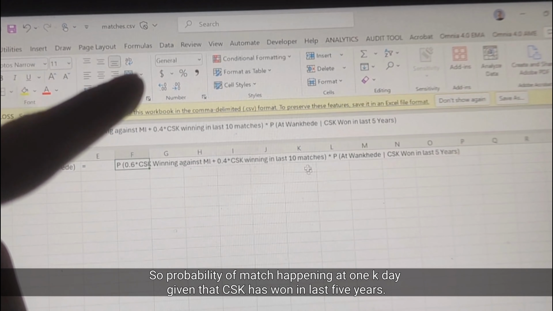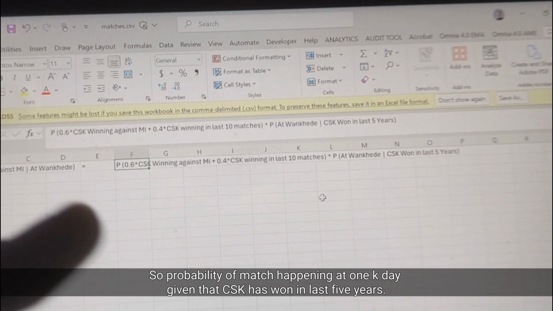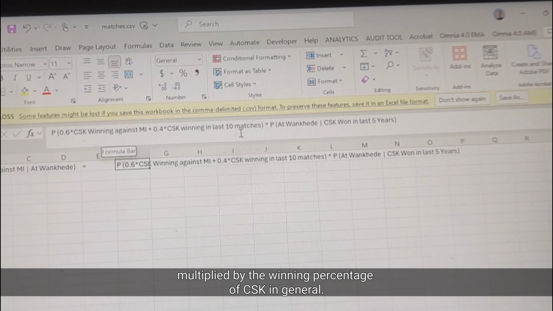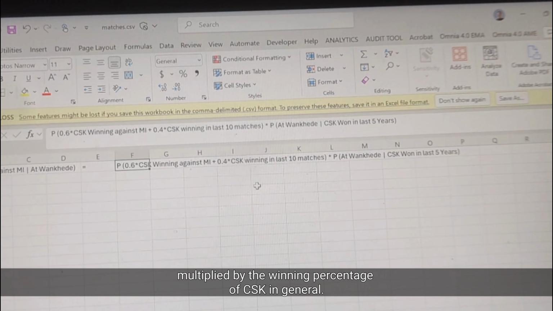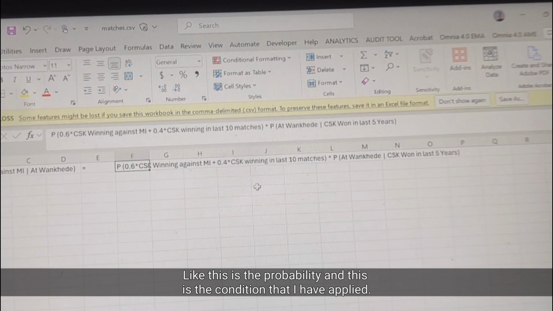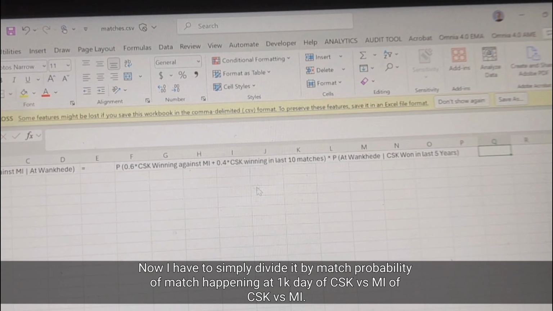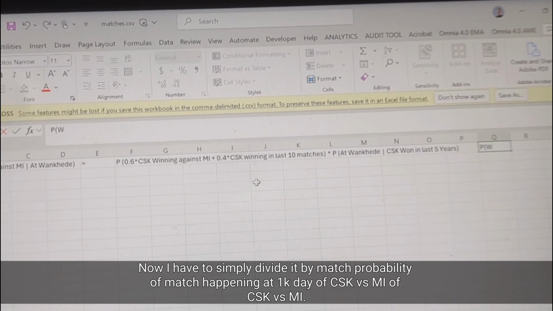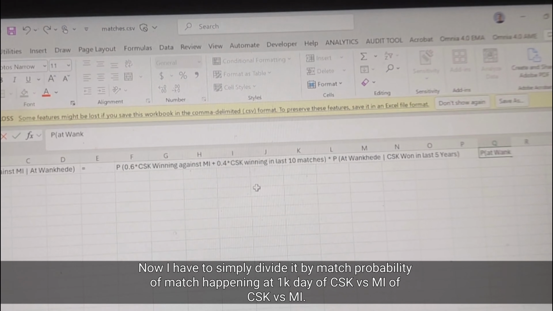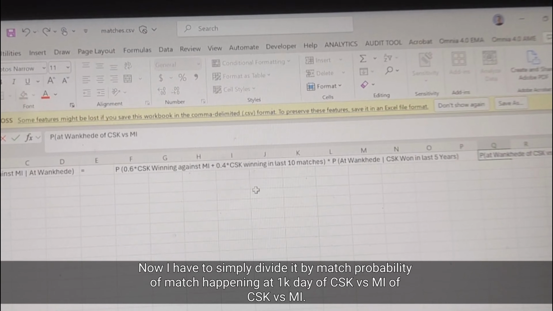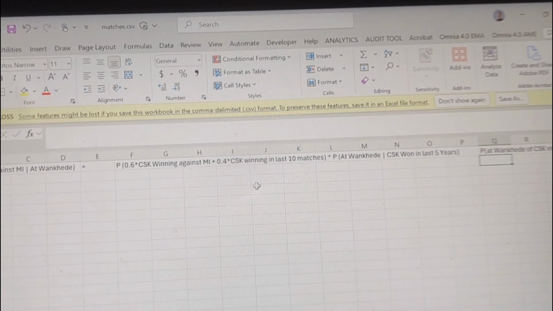So the probability of the match happening at Wankhede given that CSK has won in the last 5 years, multiplied by the winning percentage of CSK in general. This is the prior probability and this is the condition I've applied. Now I simply divide it by the probability of the match happening at Wankhede for CSK versus MI. Why am I dividing?